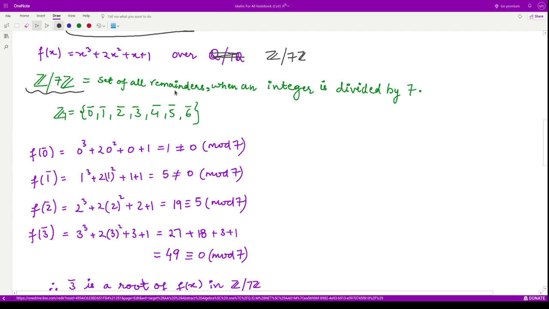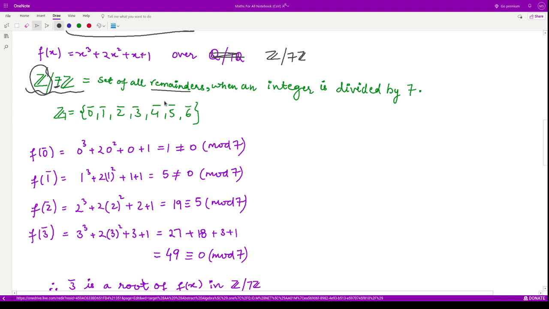This set contains all the remainders which are obtained when any integer number is divided by 7. So when you divide anything by 7, either you'll get the remainder as 0 when it is completely divisible by 7, or 1 or 2 or 3 or 4 or 5 or 6. So there are 7 classes under which all the elements go in, right?